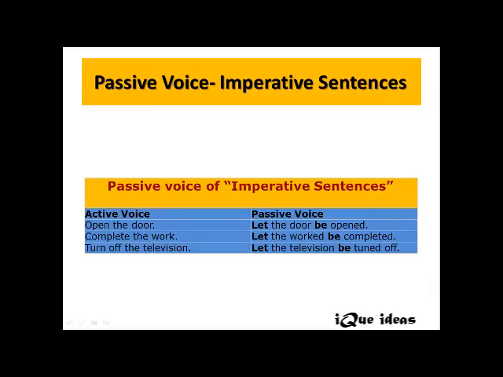Now look at the first one, open the door. A sentence like this in active voice gets changed to let the door be opened. The 3V form of open is opened. Let's look at the next sentence, complete the work. The object here is the work. It gets shifted to the subject's place. Let the work be completed.